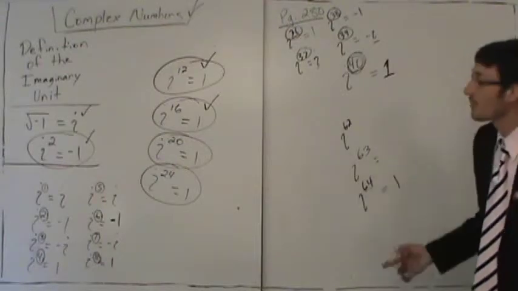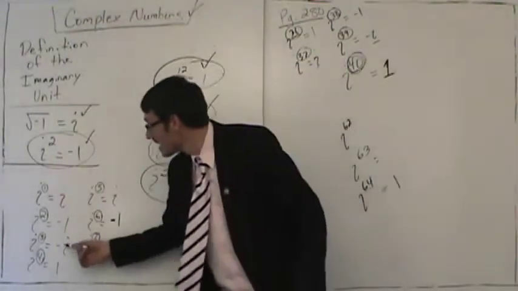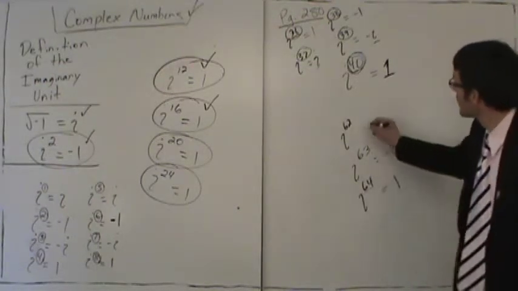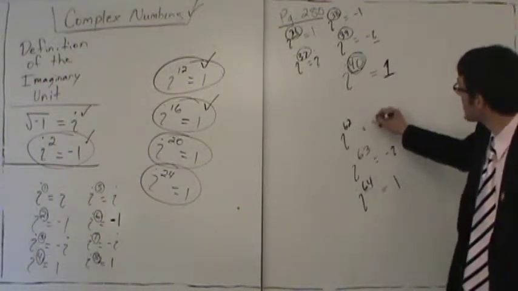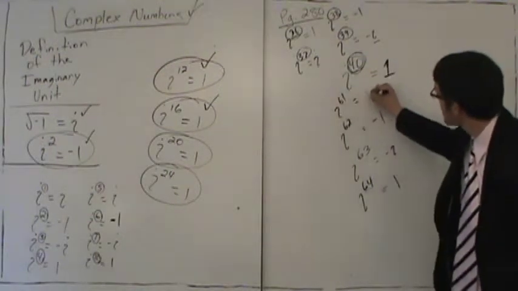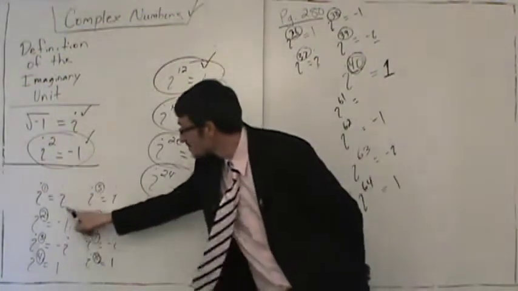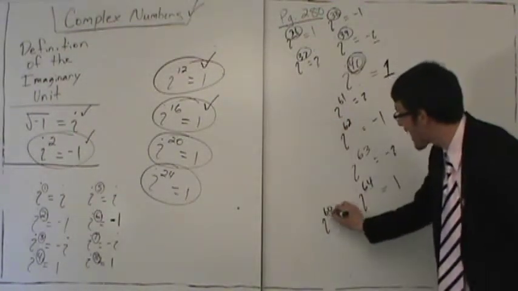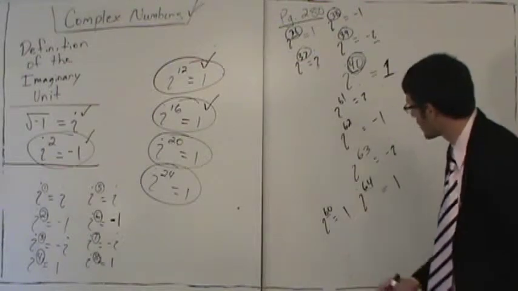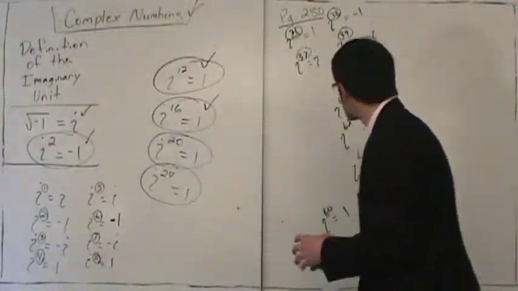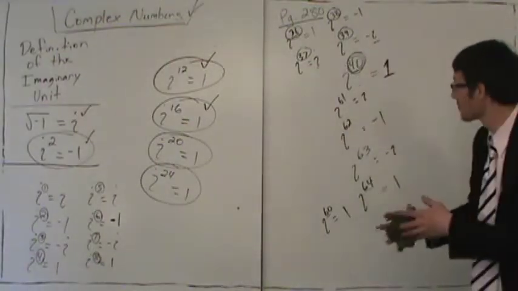Now, this means if we work backwards in our chart one, i to the 63rd is negative i. And if we work backwards one more, i to the 62nd is negative 1. And lastly, i to the 61st is, going back one more, i. And i to the 60th, notice we get back to a multiple of 4, is 1 again. So if we use our chart, we can figure this out. But there's another trick. If you're having a hard time figuring this out, there's another way you can do this.